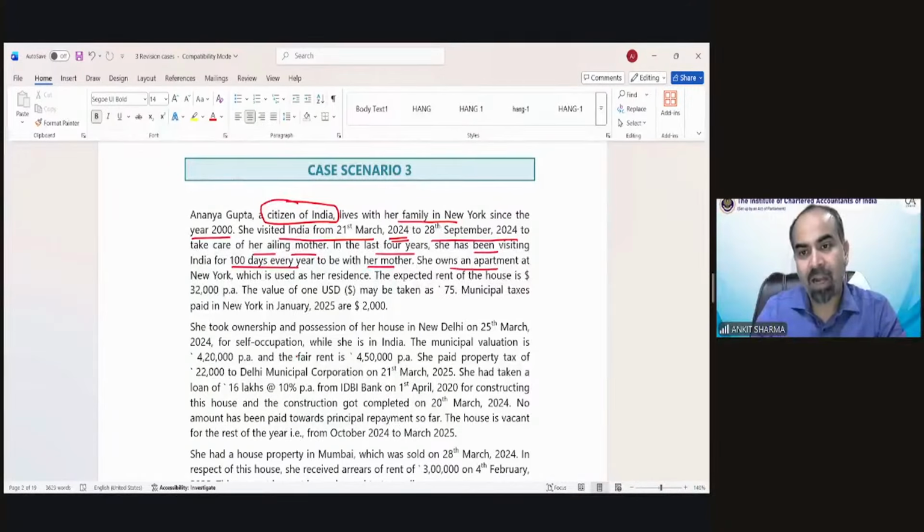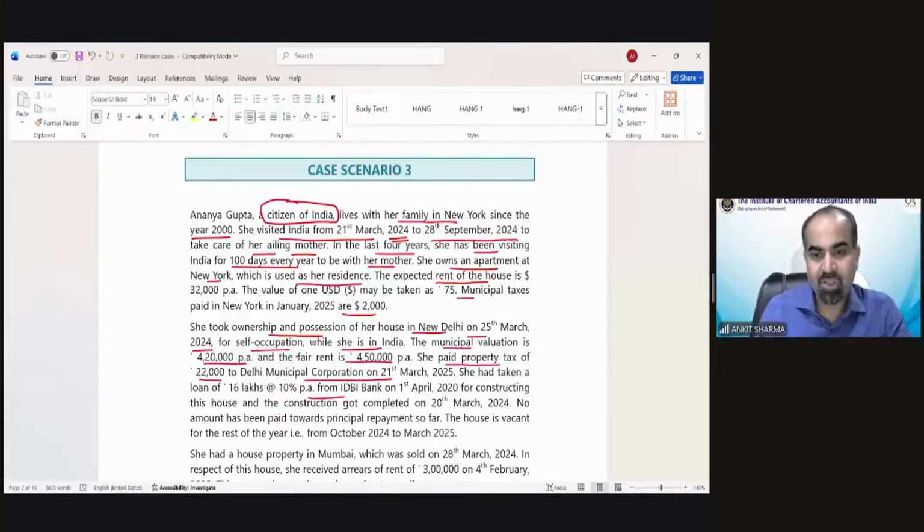She owns an apartment at New York, which is used as her residence. The expected rent of the house is so and so. Municipal taxes was so and so. She took ownership and possession of her house in New Delhi on 25th March 2024 for self-occupation while she is in India. The municipal valuation is 4,20,000 per annum and the fair rent is 450. She paid property tax of 22,000 to Delhi Municipal Corporation. 10% loan has been taken.